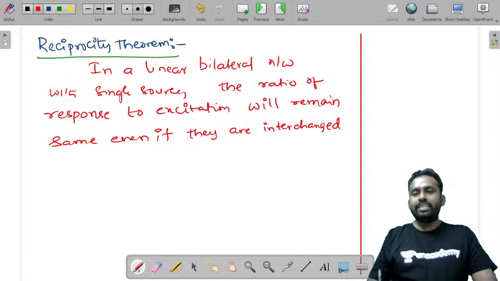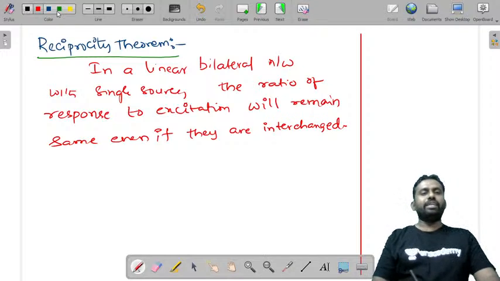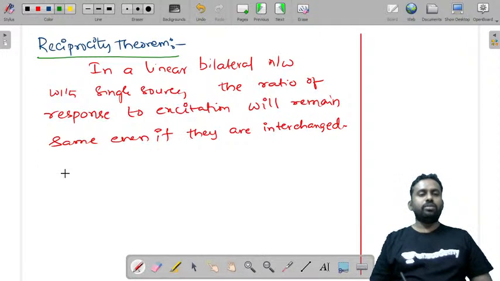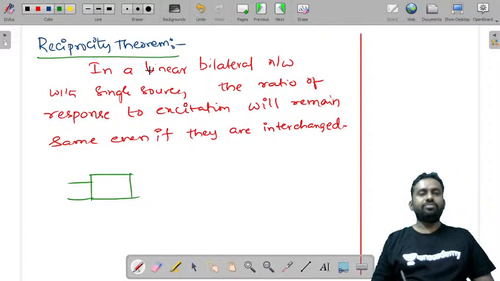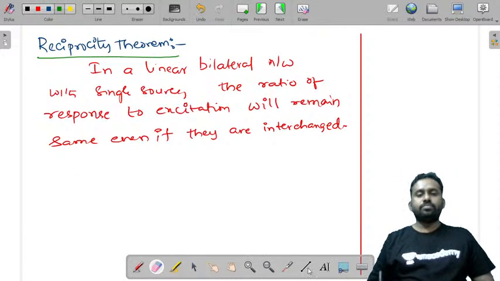Even if they are interchanged. What is this? What is the meaning of this? Let me take one circuit like this, one box. This is a circuit. In this there is a circuit and you have... let me take it big. I'll just take it in the next slide.